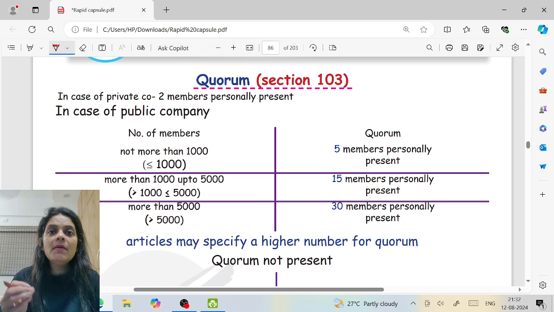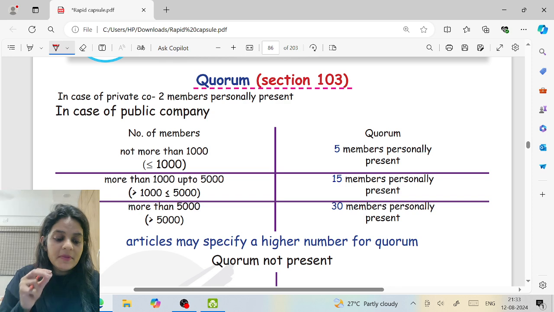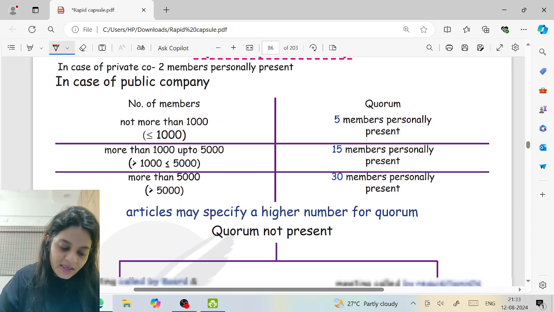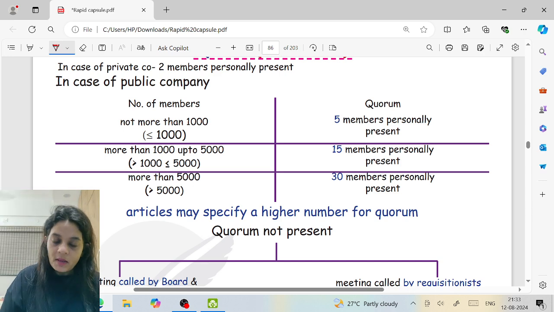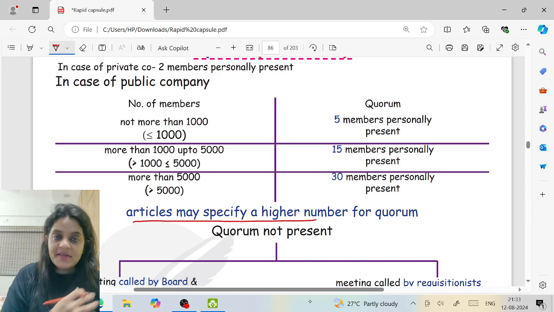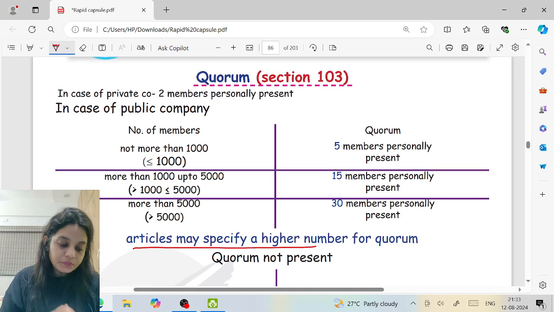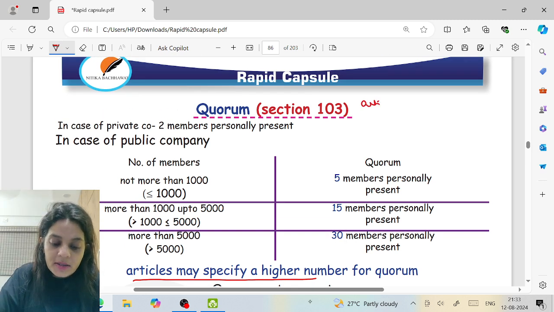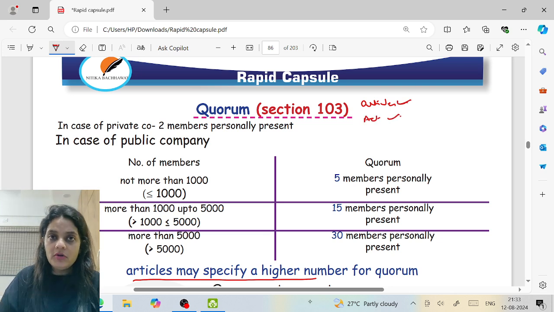Quorum. Next is section 103, quorum. Quorum is the minimum number of members that should be present. See, a meeting cannot be called with one member. I need some minimum number of members to conduct the meeting. Quorum is that minimum number. Now, if the articles do not specify a higher number, the Act says so. Here, who is more supreme, the Articles or the Act? Articles are supreme. If the articles don't say anything, then we follow the Act.